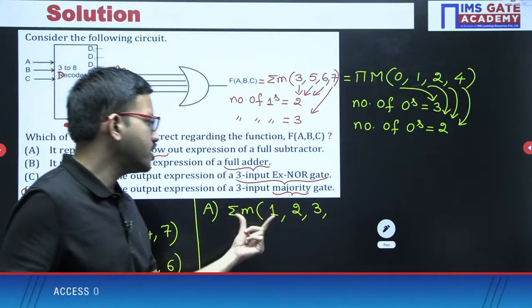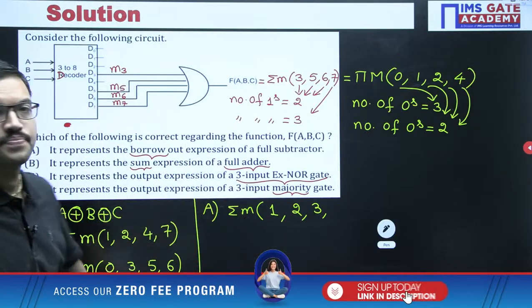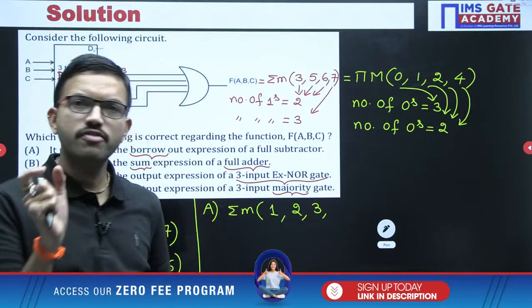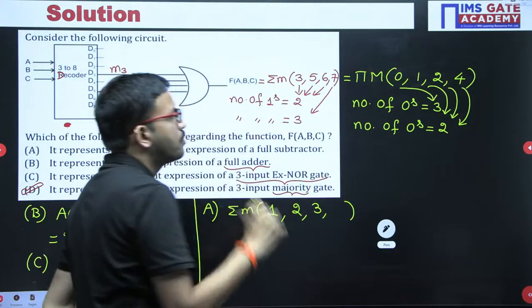I hope all of you understood the logic, how I am able to place the minterms here regarding the borrow expression. Now with this understanding, all of you tell me one more combination you will be getting, for which combination we require borrow.